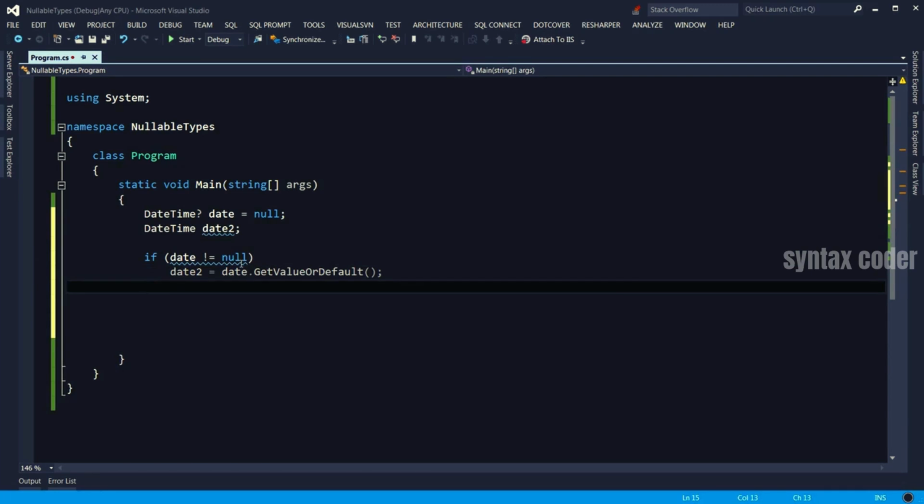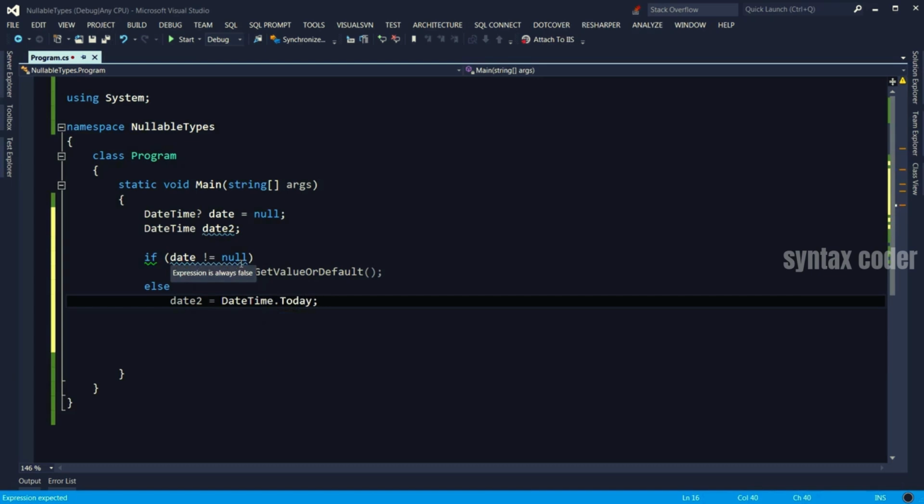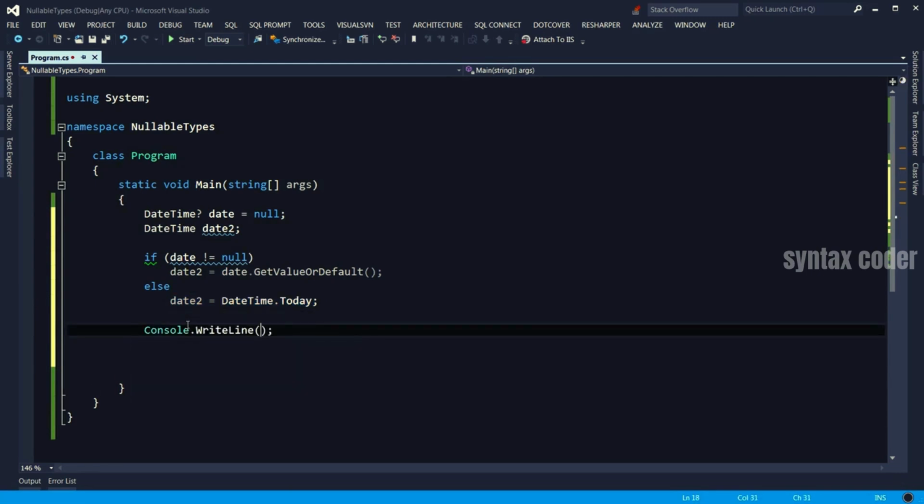Otherwise, if date is null, we would like to give date2 some default date. Let's say DateTime.Today. So in that case, because my date here is null, this else will be executed, in which case we set today's date here. Let's verify that.